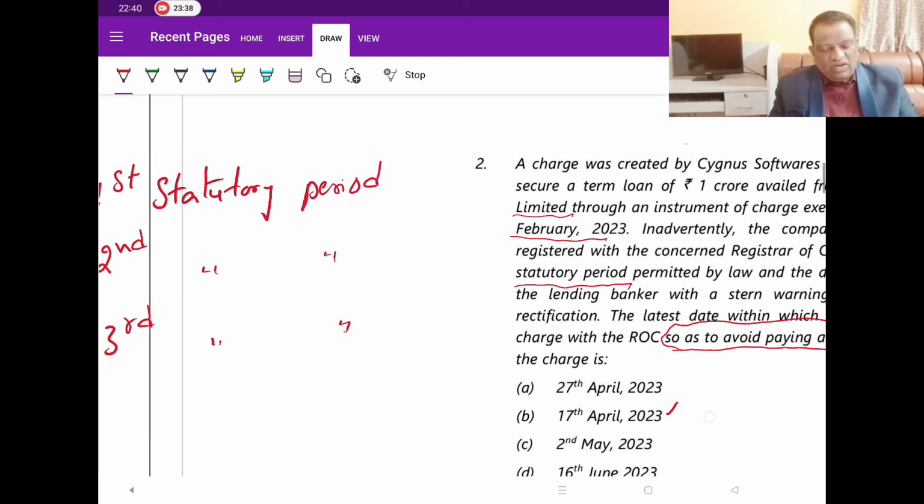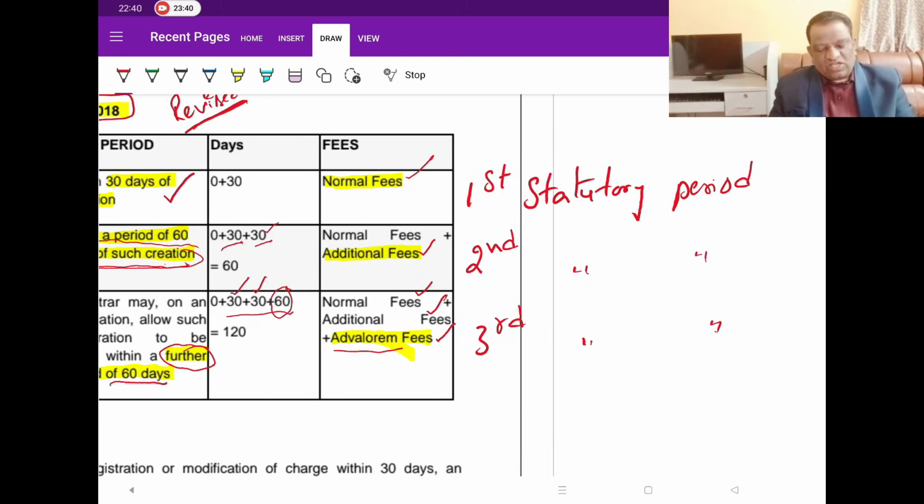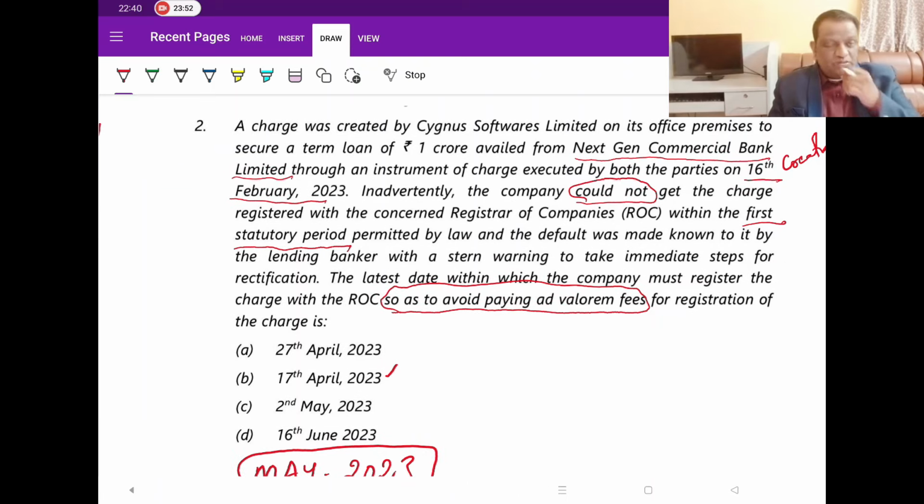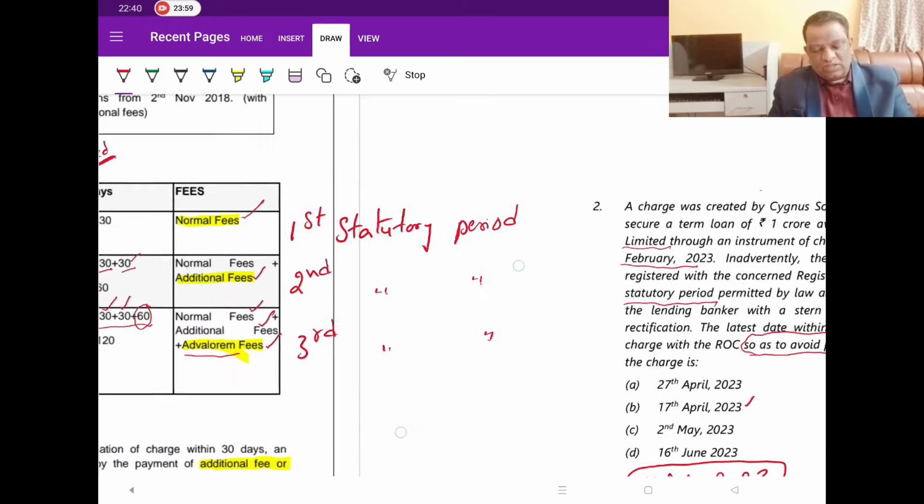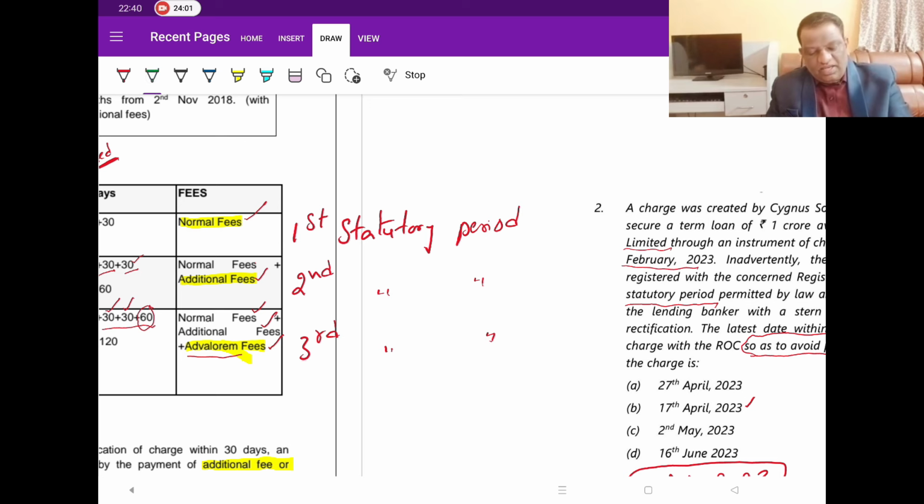But if we look at it, ad valorem fees will start kicking in after 60 days, because once you miss your 60 days bucket, that is 60 days from the date of creation, then thereafter ad valorem fees is going to come, which is very expensive. It is based on the value. So therefore, the company is asking, they don't want to pay ad valorem fee. So in between, you got only the second statutory period, which is nothing but another 30 days.